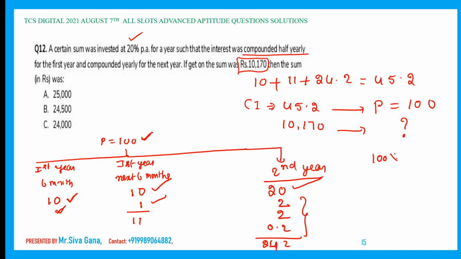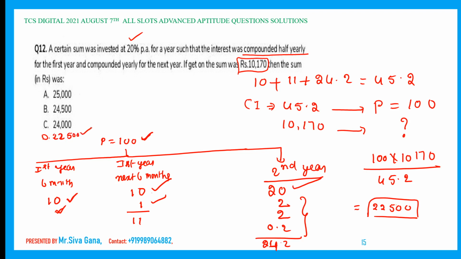It is simply 100 into 10,170 whole divided by 45.2. Using the on-screen calculator, I got 22,500, which is nothing but option D, which is there, 22,500.